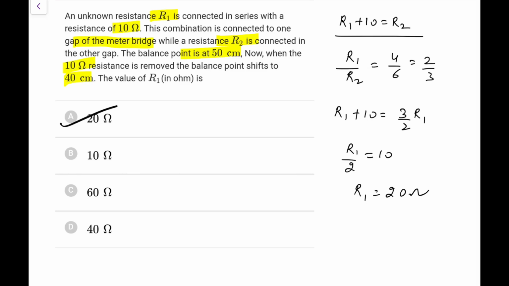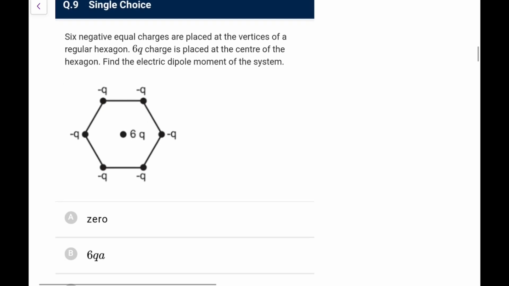R1 is 20 ohms in this case. Next one: 6 negative equal charges are placed at the vertices of a regular hexagon. A 6Q charge is placed at the center of the hexagon. Find the electric dipole moment of the system.